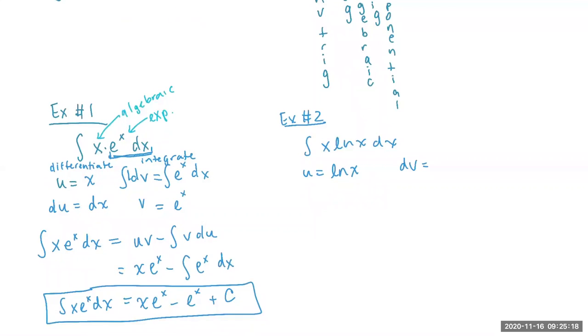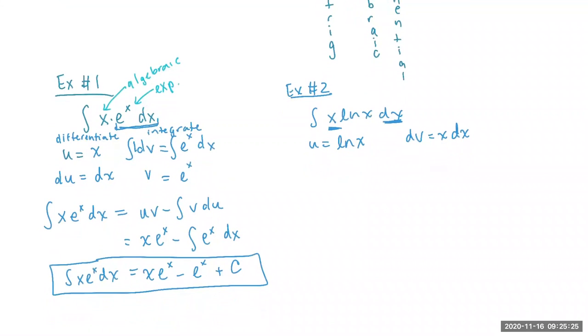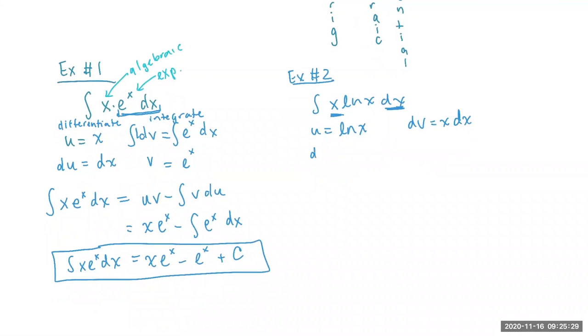So let's let u be equal to ln of x. dv is going to be equal to everything else. Everything else is x dx. So you want your differential on the side where you're going to integrate. Okay, go ahead and let's find du. du is the derivative of u. Derivative of ln of x is 1 over x dx. So differentiate on the left. On the right, integrate. The one with the differential, you guys are going to integrate.